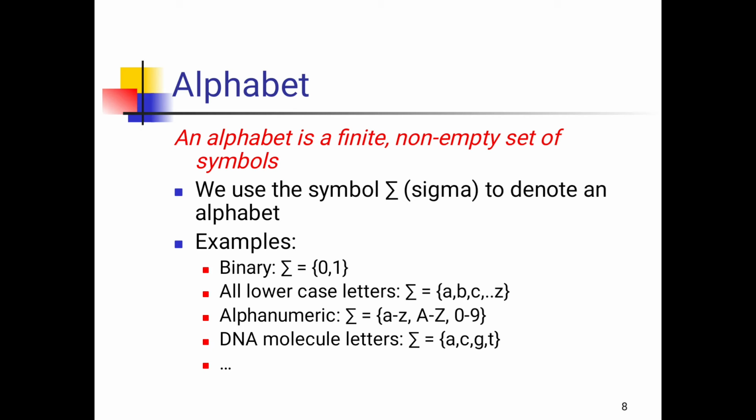Here, everything is considered a symbol: 0 and 1, lowercase letters a, b, c to z, and alphanumerics, A to Z and 0 to 9. We use the symbol sigma to denote an alphabet.